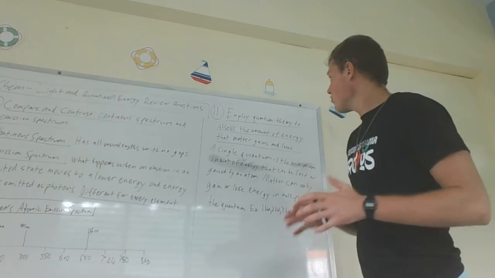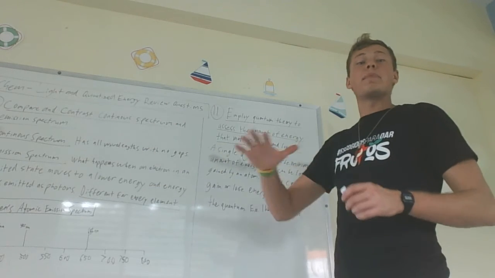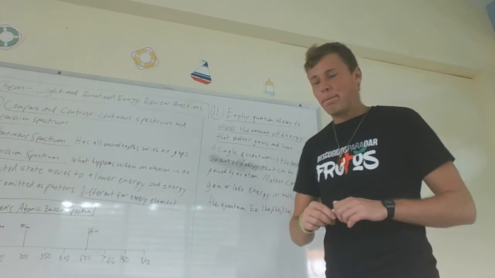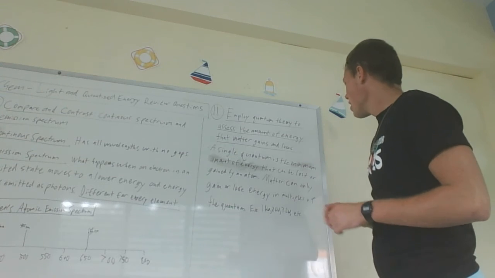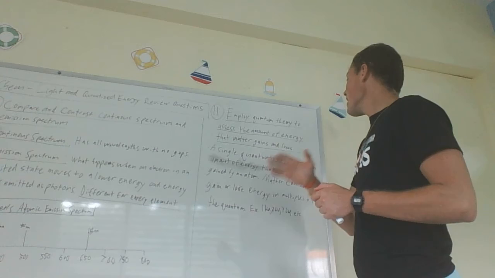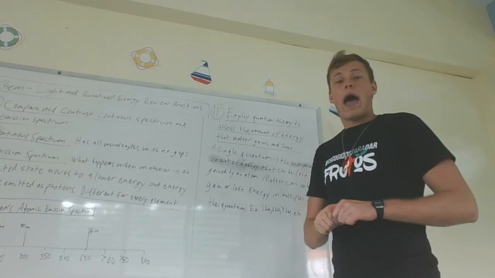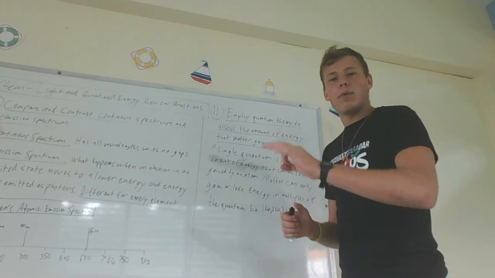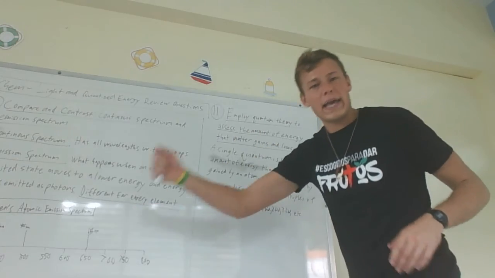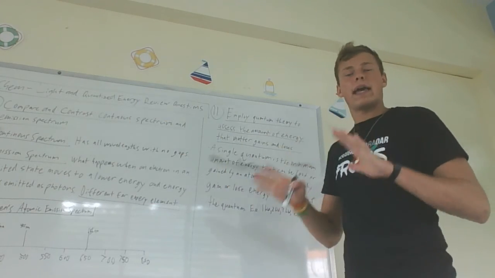Okay? So that is how energy is explained using quantum theory. You can gain a packet, you can lose a packet, but it must be a whole packet. You can't gain or lose a part of a packet. Okay? So that's how you can explain it. Matter can only gain or lose energy in multiples of the quantum. And a quantum is the minimum amount of energy that an atom can gain or lose. Okay? So when an atom gains or loses energy, it's only in a packet of quantum. It can gain a whole packet, it can lose a whole packet. But it can't gain or lose a half a packet.